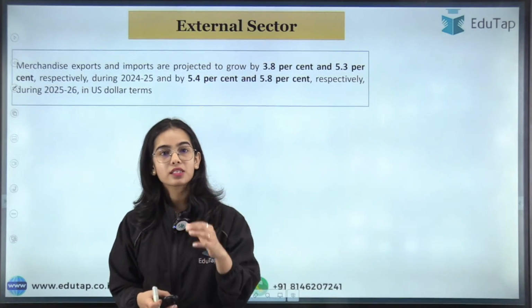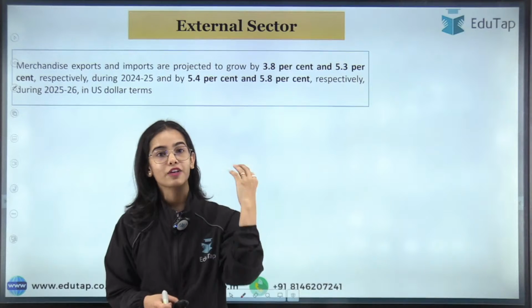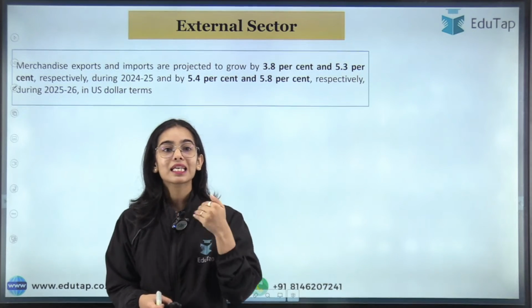Now coming to the last segment that has been discussed in the survey of professional forecasters, that is the external sector.